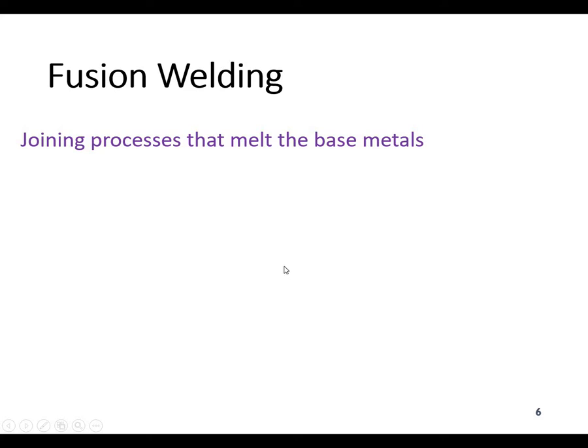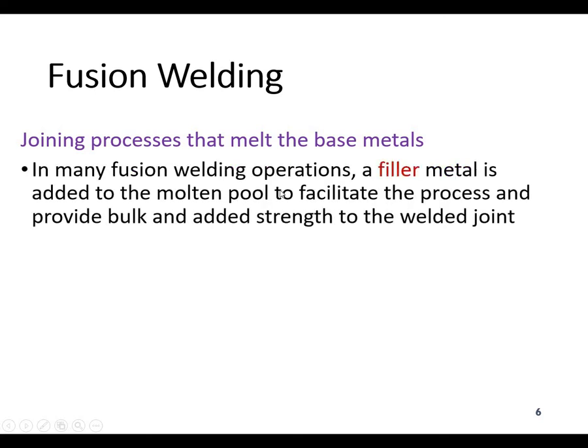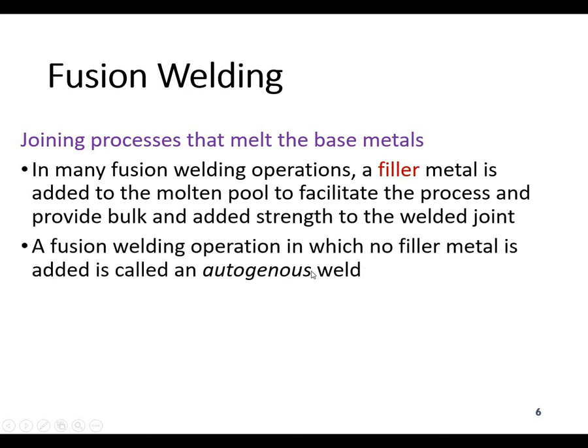So what is fusion welding? Fusion welding means joining by welding in which the base metals melt together. In this one, a filler metal is added to the molten pool to facilitate the process and provide bulk and added strength to the welding joint. A fusion welding operation in which no filler metal is added, we call an autogenous process, but normally we use a filler metal. Sometimes we do not use a filler, and we call it an autogenous weld process.